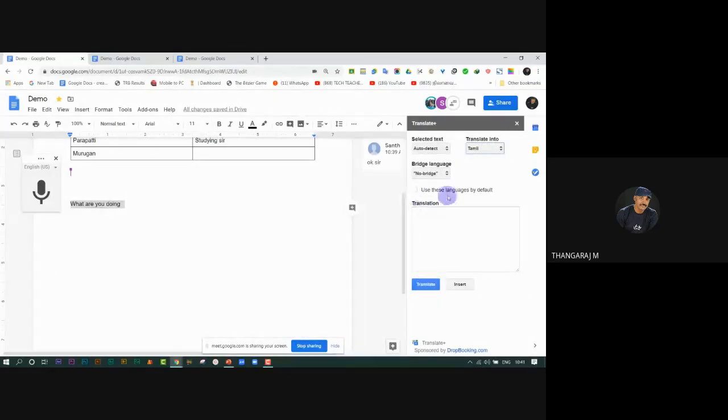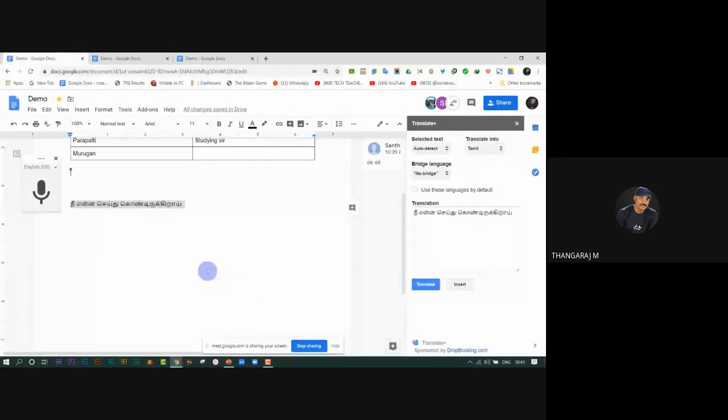Just translate it. It appears in Tamil. You may insert the word. It will replace the old language, instead of English. Now the language of the sentence can be changed.